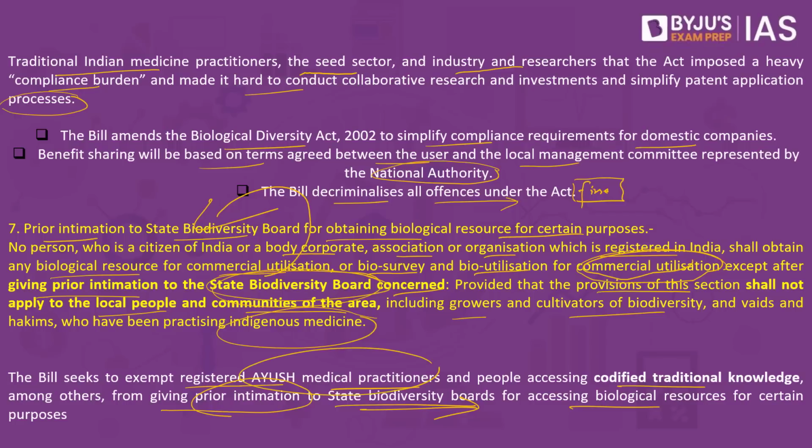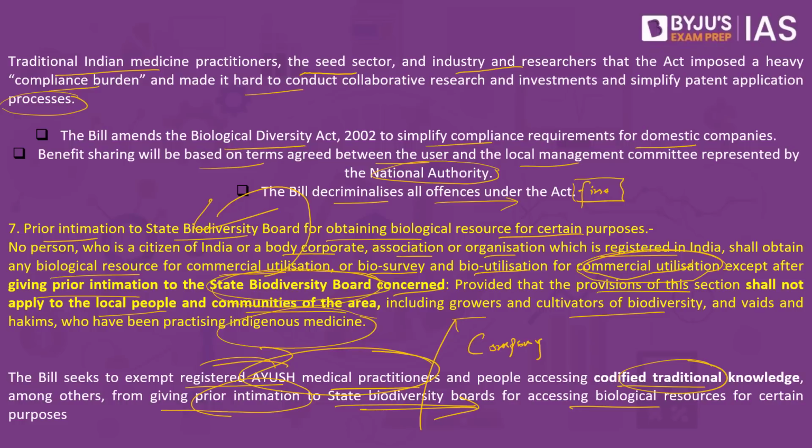The Ayush medical practitioners as well as some of the codified traditional knowledge, they need not take the permission from the state biodiversity board. So you have the central government with this legislation clearly compartmentalizing two sections of people. One is the Ayush medical practitioners, and at the same time you also have the company. The company will still have to take the permission from the state biodiversity board, but exemption has been given to the Ayush medical practitioners.